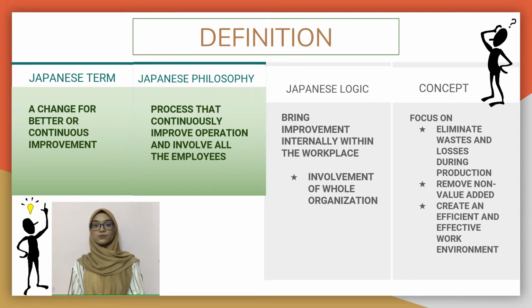First, let me tell you what is Kaizen. Kaizen is derived from a Japanese term which means change for the better or continuous improvement. It refers to the process of continuously improving the operation and the involvement of employees. According to Japanese logic, it brings in improvement internally within the workplace that includes the whole organization. Kaizen focuses on eliminating waste and losses during production, removing non-value added activities, and creating an efficient and effective work environment. Kaizen includes quality control, just-in-time delivery, standardized work, use of efficient equipment, and also elimination of waste.